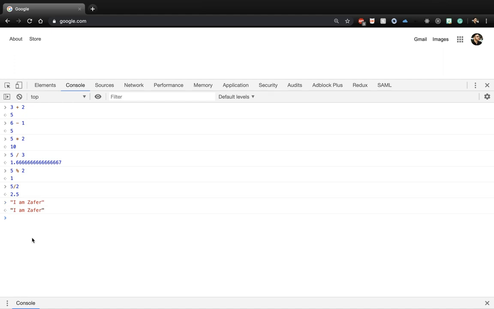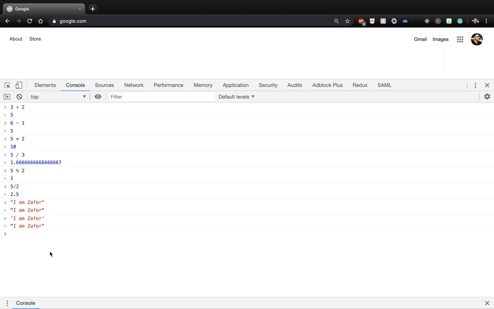and I can hit enter, and notice it just echoes it back to me because we didn't do any operations, we just typed in a string. So it just echoes it back. We call this in JavaScript a string, and it's just a string of characters. The way we tell JavaScript that it's a string is by using double quotation marks. You can also use single quotation marks, like 'I am Zafar', like that. That would work too, so you can use either.